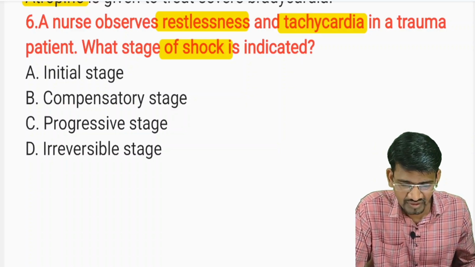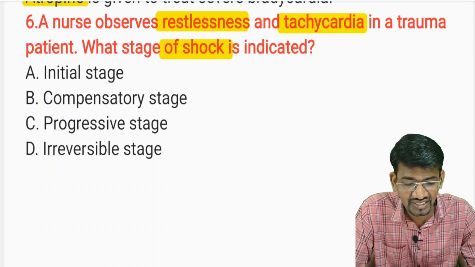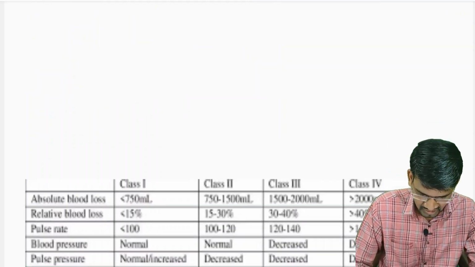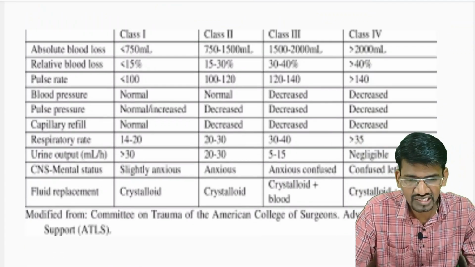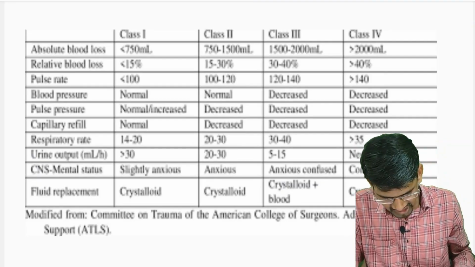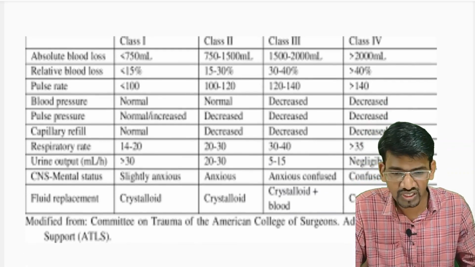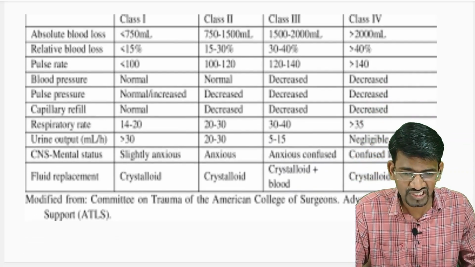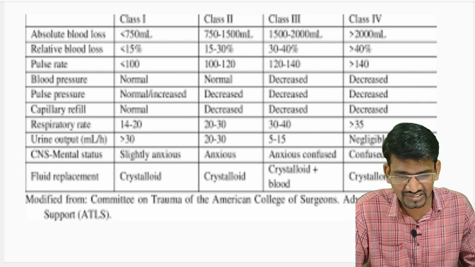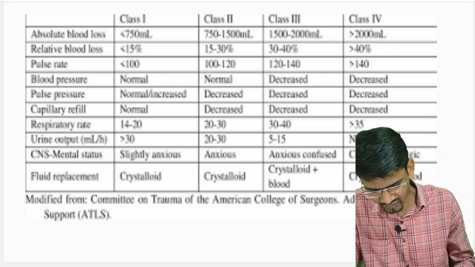See here, hypovolemic shock or hemorrhagic shock is classified into different stages. You can see this chart here. It has been classified majorly as per the ATLS, Advanced Trauma Life Support. They have classified hemorrhagic shock into class 1, class 2, class 3, and class 4. So what is class 1 here?